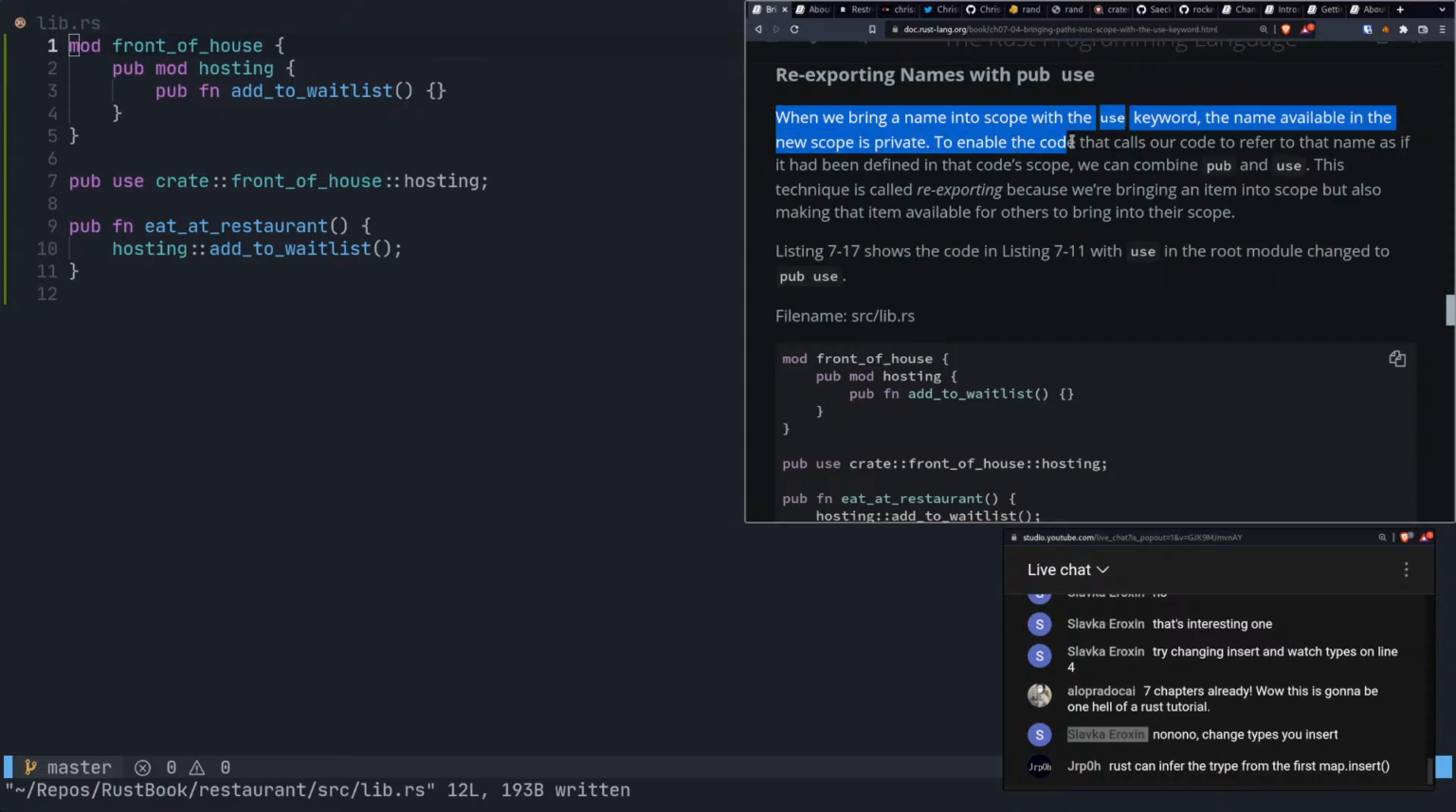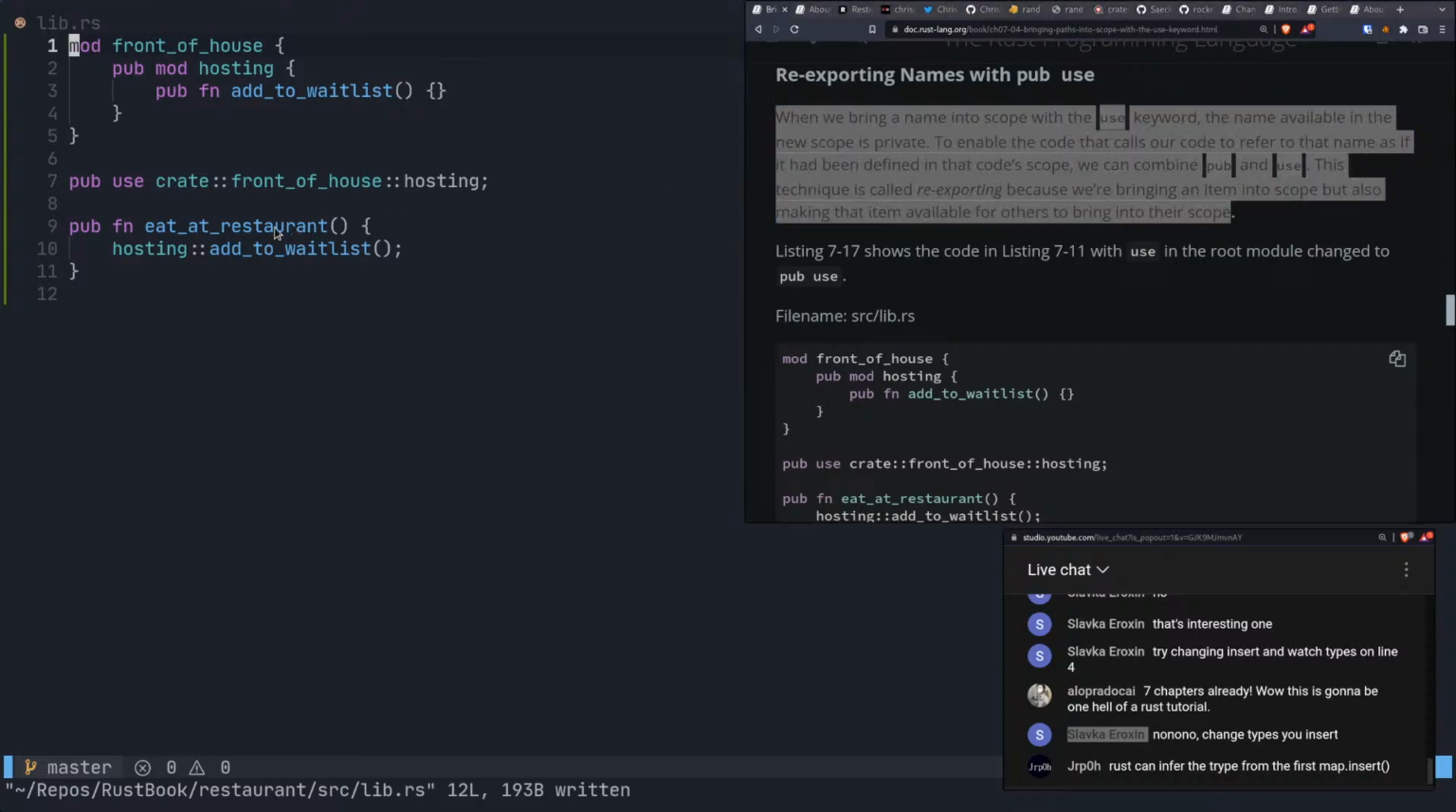Okay. To enable the code that calls our code to refer to that name as if it had been defined in that code's scope, we can combine pub and use. This technique is called re-exporting because we're bringing an item into scope but also making the item available for others to bring into scope. Right. So I guess you could bring hosting into scope in another module somewhere, like outside of this module.